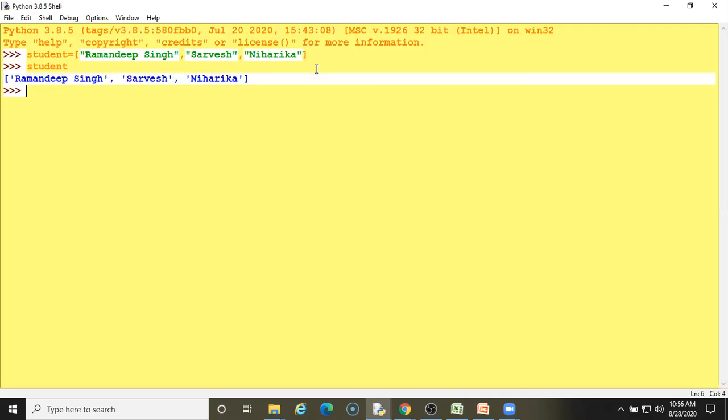Similarly, you can assign multiple data types in it. See, I am writing here roll number 10. This is one value. Class, I am writing now 11. So that I am separating with a comma. Now Ramandeep Singh.